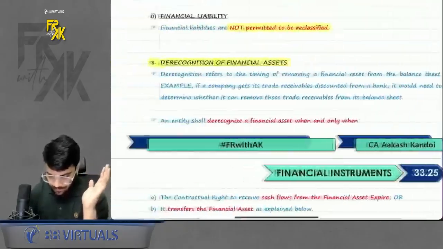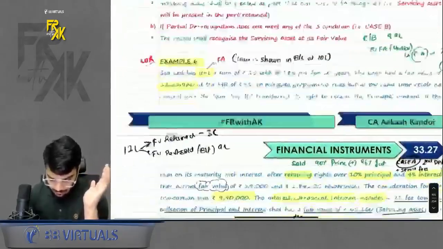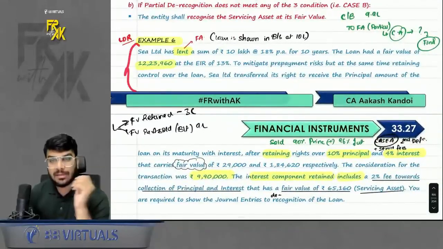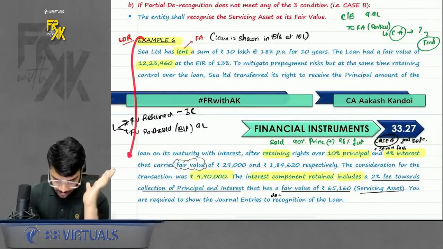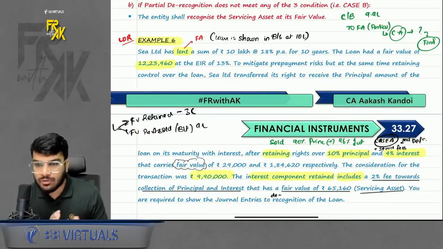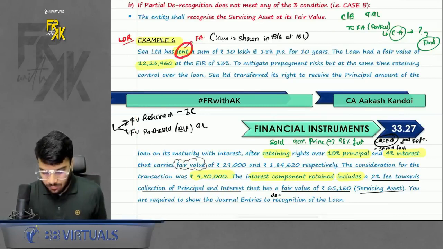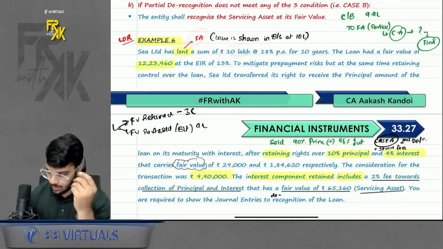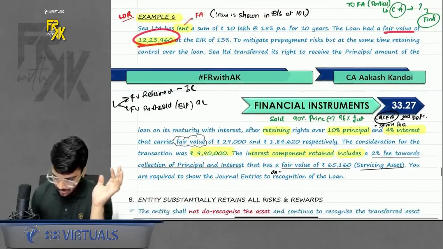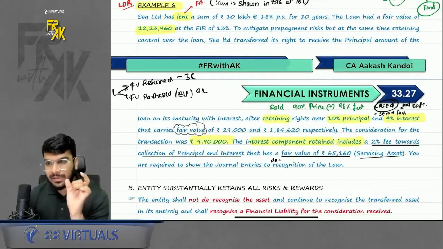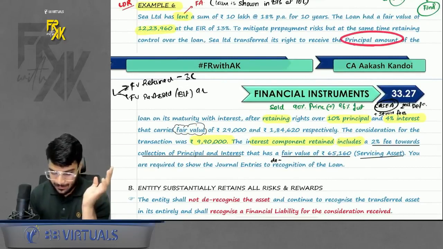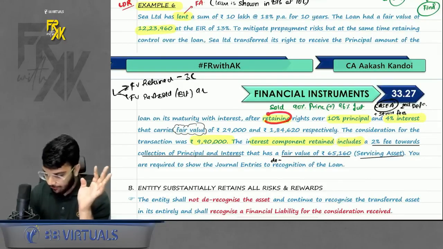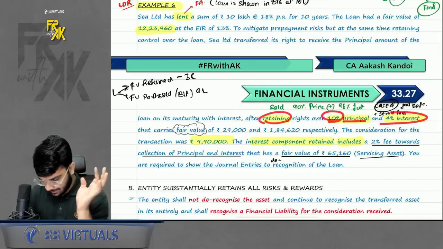Anyways, now we had one question for this discussion, and that was the question of C limited. Remember the discussion of this question. Whenever you are revising derecognition, do revise this question as well. So I'll just give an overview revision of the same. What was there? We had a financial asset worth 10 lakhs. EIR was given 18%. Today's fair value is this much. Now we are selling a portion of the financial asset, right? So it is given the other way around. We sold the principal and interest, everything we sold after retaining 10% principal and 4% interest.